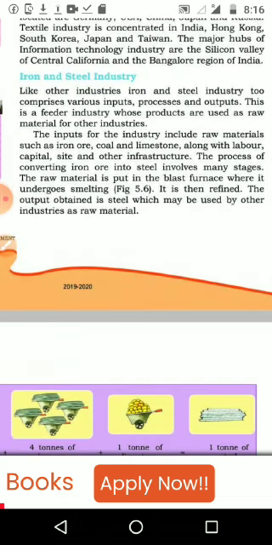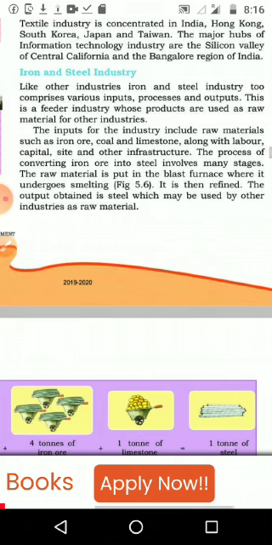With the help of the iron and steel industry, it again goes to different factories to make different things. For example, it may be a knife at home, or a plate at home, or a tractor on the farming land, or a bus on the road, like that. It goes for different purposes.